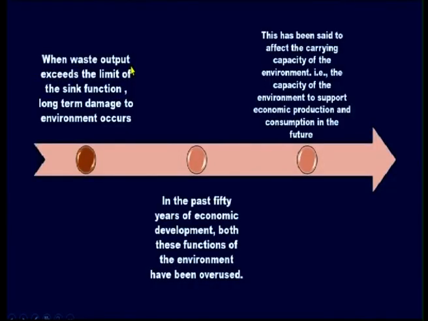When waste output exceeds the limit of the sink function, long-term damage is caused to the environment, and this is said to affect the carrying capacity of the environment, that is, the capacity of the environment to support economic production and consumption in the future. In the past 50 years of economic development, both these functions of the environment have been overused.